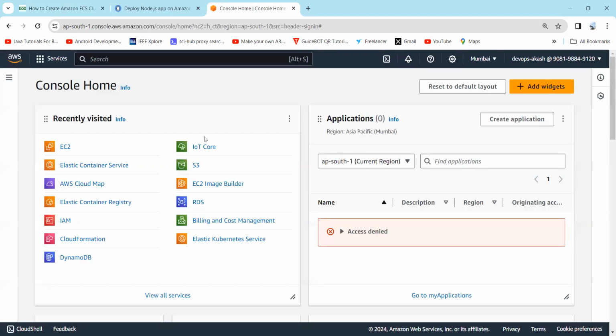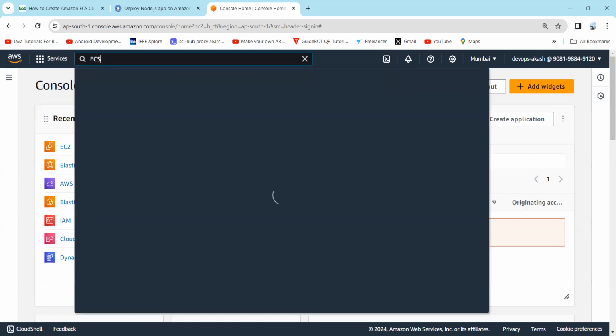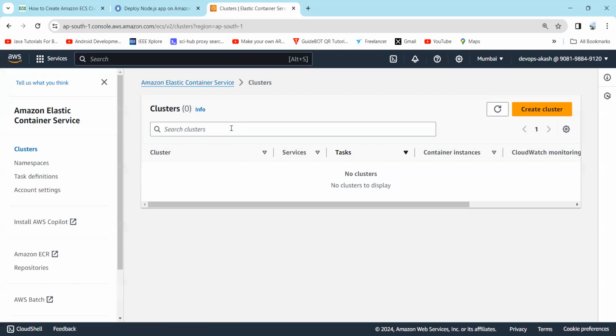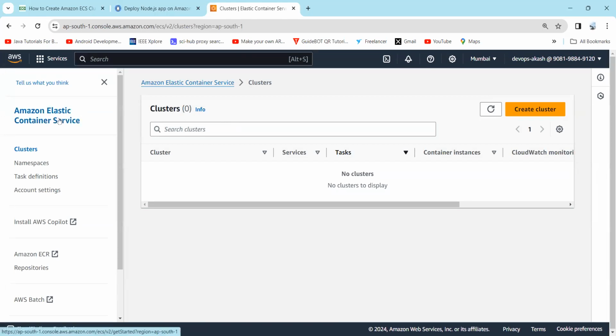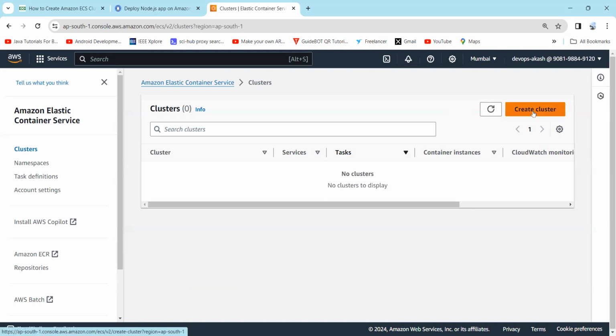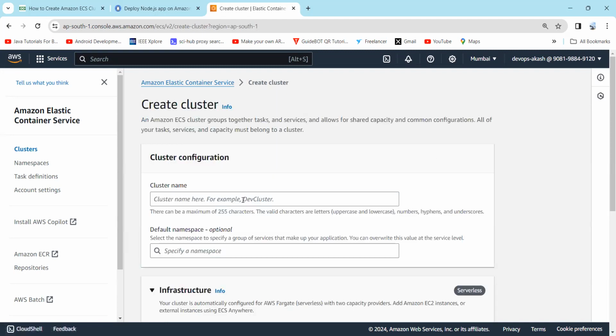So first visit your AWS console and just type ECS here. So here you can see ECS, which means Elastic Container Service. Click on that. So this is the default page, and the first step is to create the cluster. So just click on create cluster and give the cluster name as demo cluster.